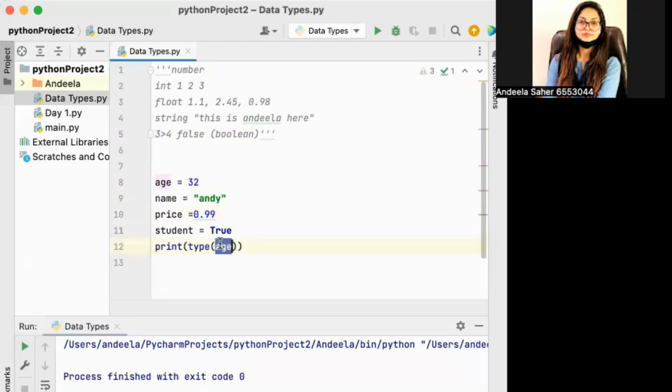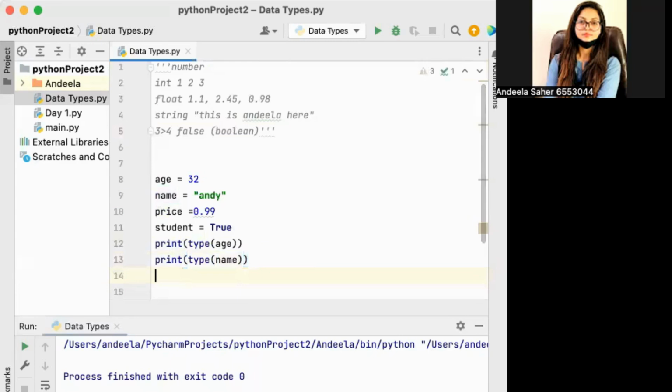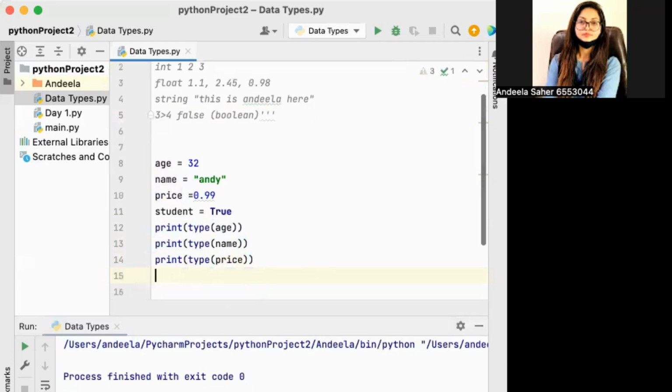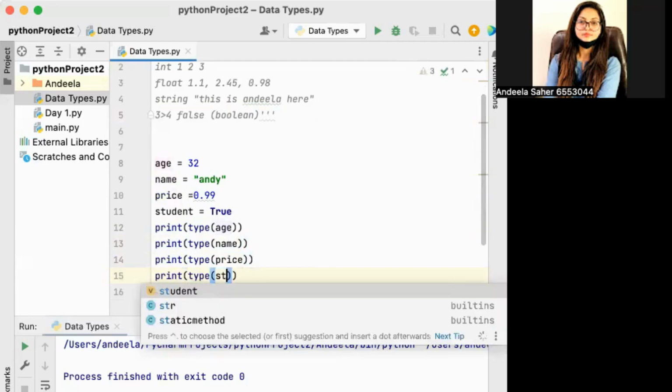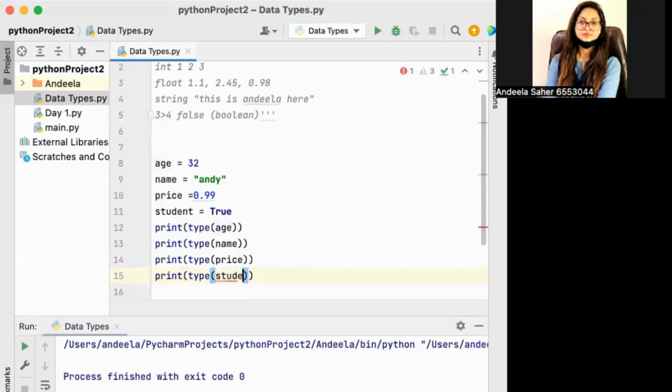Again, I'm going to copy this sentence and use it again, and here I will write name, and you can see it is highlighting above as well. Like if I write price here, you can see the price is highlighting above as well. And last but not least, because we will do more programs in the next day as well. So these are the things.